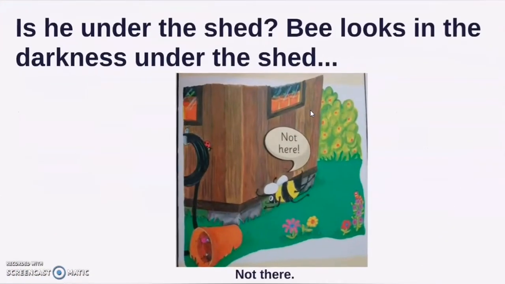Is he under the shed? Bee looks in the darkness under the shed. Not here, not there. Now you are watching that bee looks under the shed, but she does not find the snake. So this is the first half of the story, and you have watched that bee and snake are playing a game, and the game is hide and seek. Bee looks for snake in different places, but she has not found the snake yet.